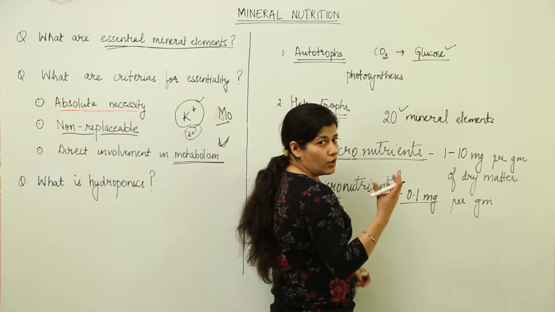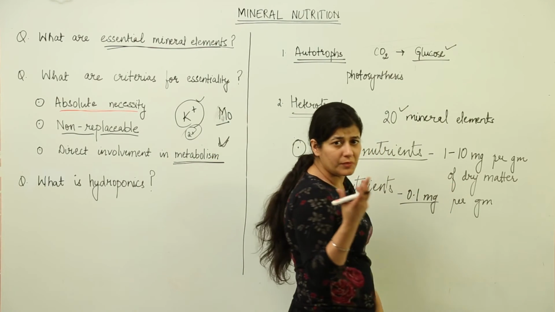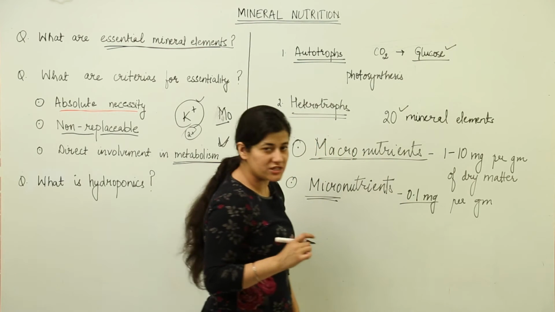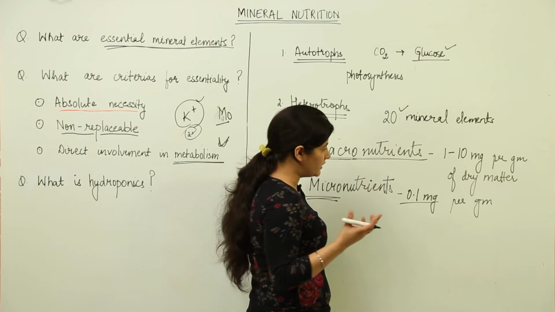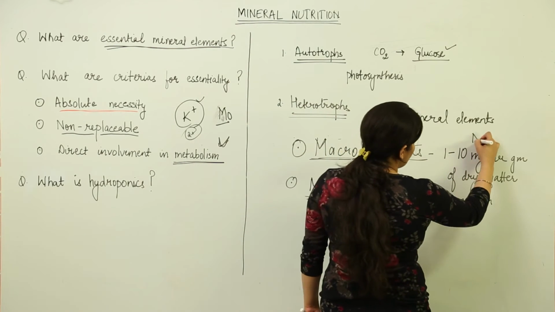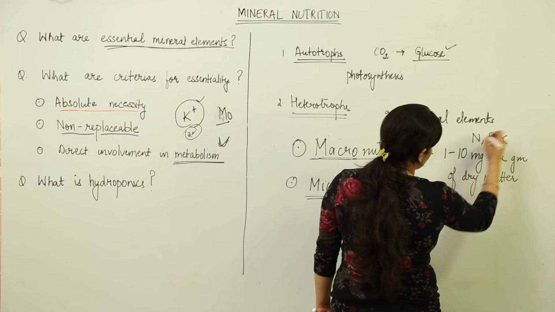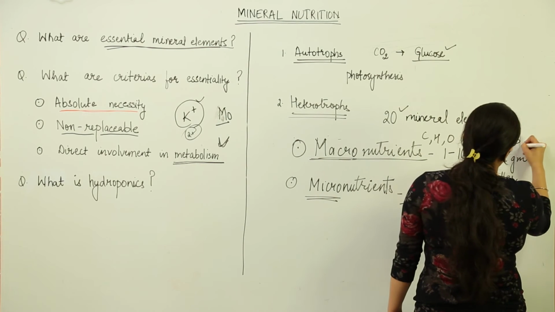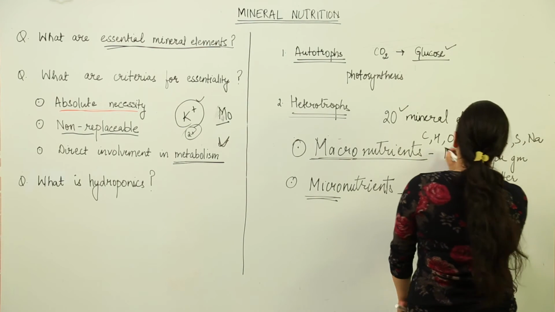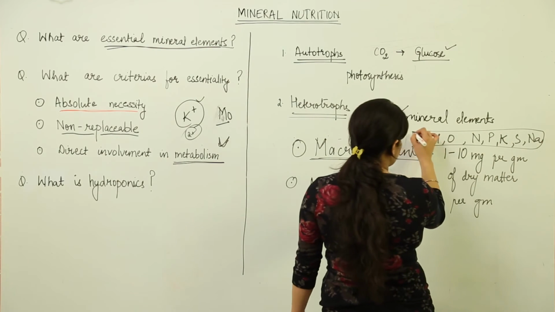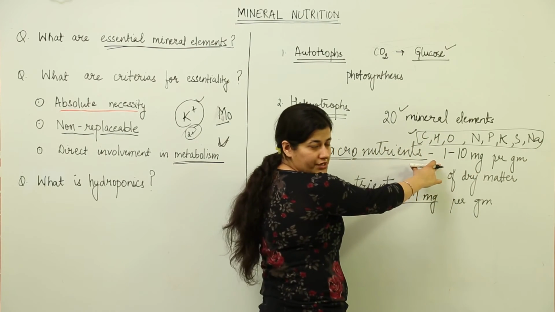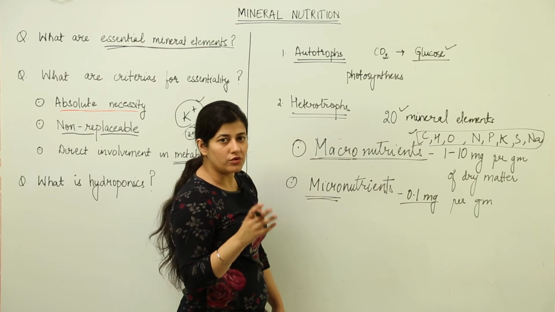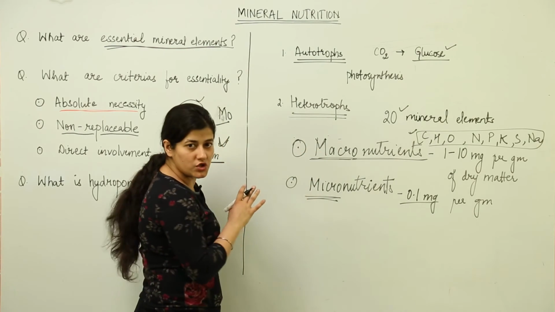Macronutrients, you must be knowing all the fertilizers, the urea and whatever we put in the soil, or those who hail from a farming background must be knowing that NPK fertilizers are being added to the fields. So NPK, nitrogen, phosphorus, potassium and calcium, of course carbon, hydrogen, oxygen, then sulfur and sodium. These are macronutrients which are certainly required in this much quantity. If they are not present in this much quantity, plant growth would be hampered. It would not show proper growth, or there would be certain deficiency symptoms shown.